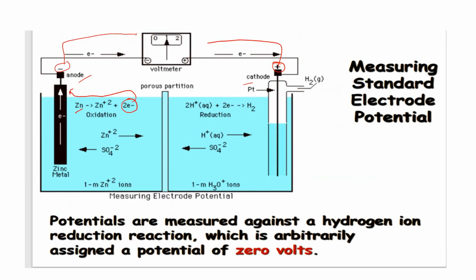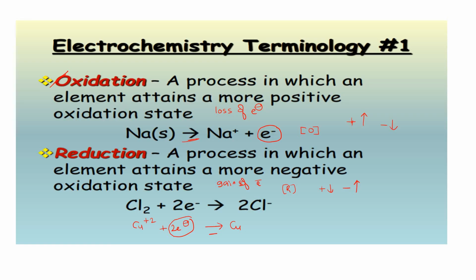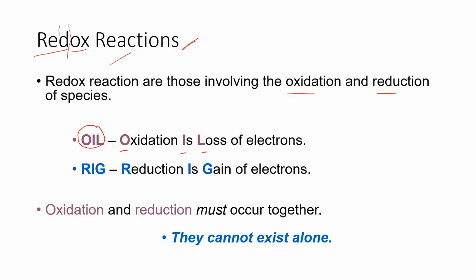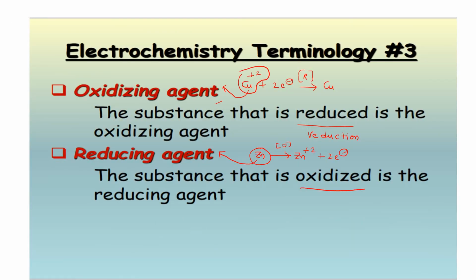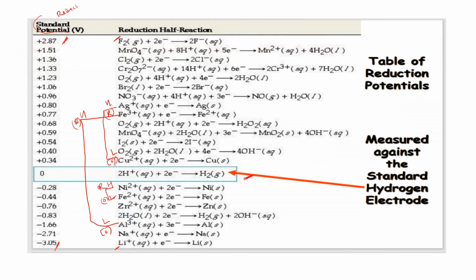But in the homework, these are the things you take: the definitions of oxidation and reduction, which you have to write with your own different examples, not these examples. After that, what is a redox reaction, then what is an oxidizing agent and what is a reducing agent, with examples. And what is anode and cathode.